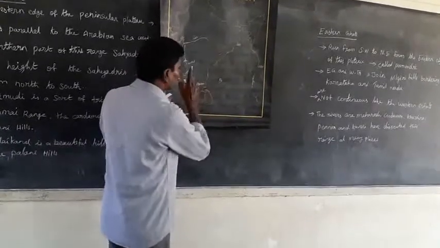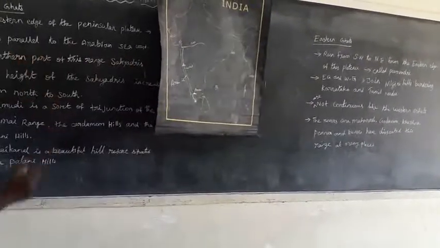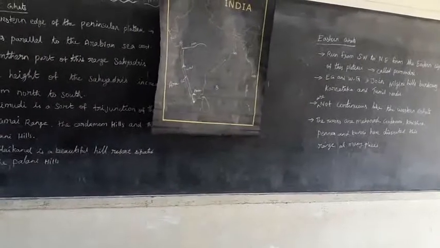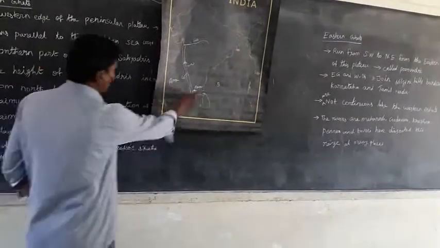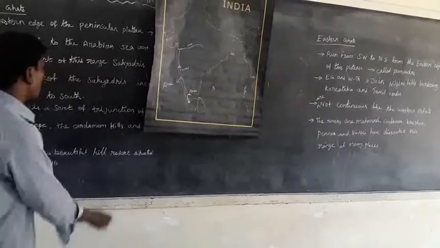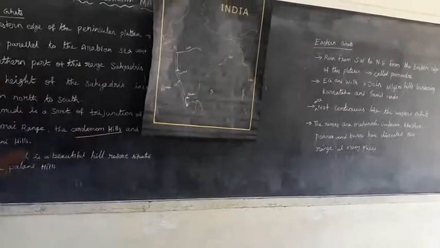These three ranges join at the Anaimalai mountains.